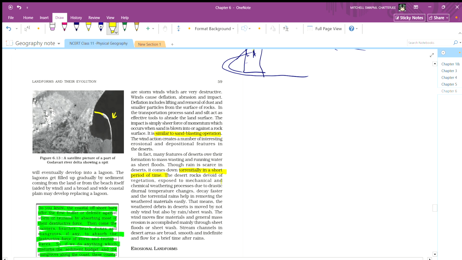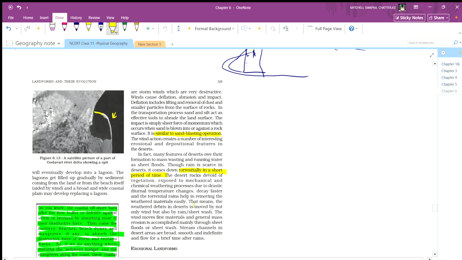The desert rock, devoid of vegetation, is exposed to mechanical and chemical weathering processes due to drastic diurnal temperature changes. It decays faster, and torrential rain helps in removing the weathered rock material easily. Let me read it once again. The desert rock, devoid of vegetation, gets exposed to mechanical and chemical weathering processes due to drastic temperature changes. It decays faster and torrential rain helps remove the weathered material easily.